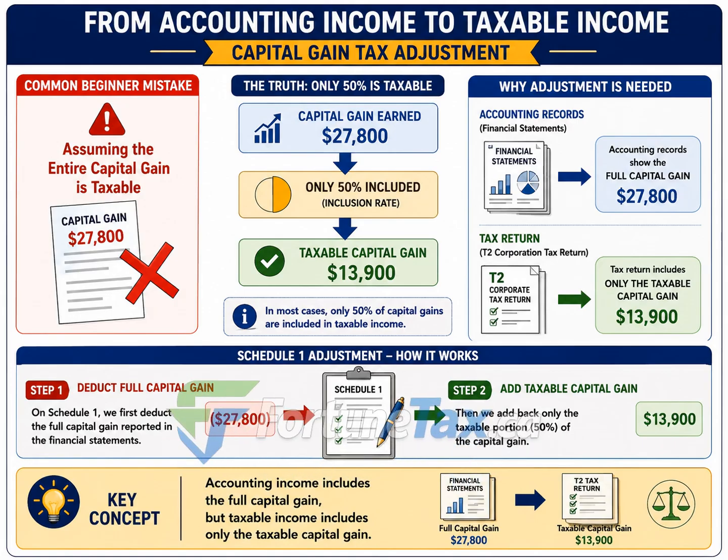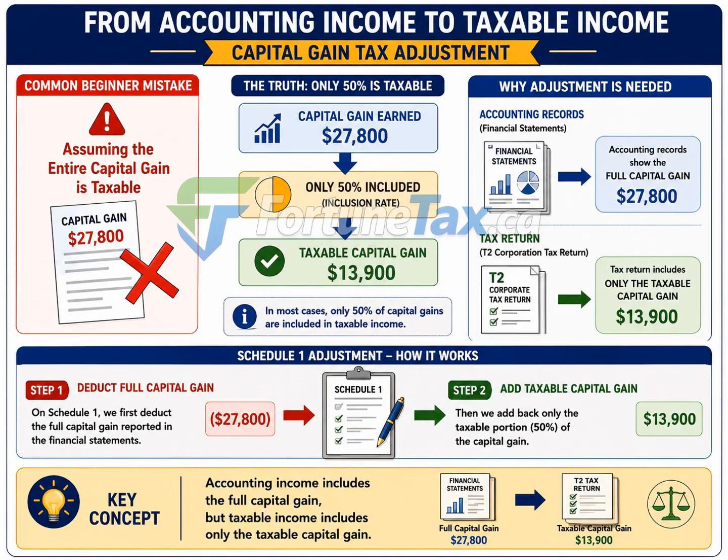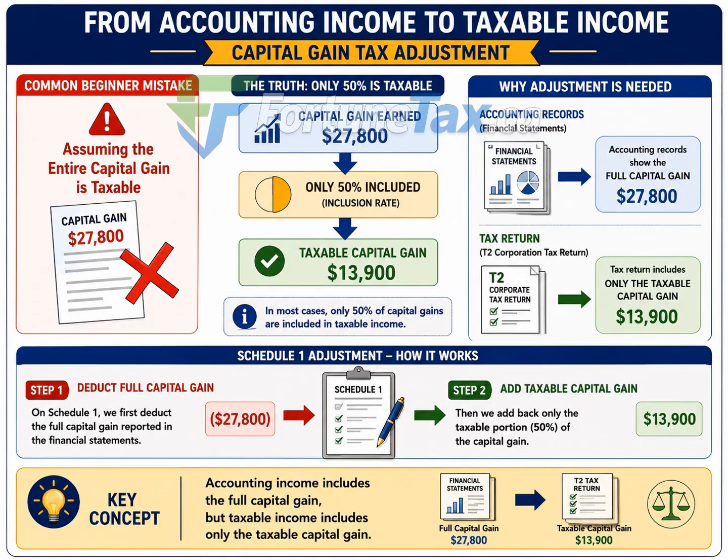The key concept to remember is simple. Accounting income includes the full capital gain, but taxable income includes only the taxable capital gain. Whenever you encounter capital gains in a corporation, always ask yourself whether the amount shown in the financial statements needs to be adjusted before it flows into the tax return. Understanding this adjustment is one of the most important skills in corporate tax preparation because it ensures that taxable income is calculated correctly and that the corporation does not overpay tax.